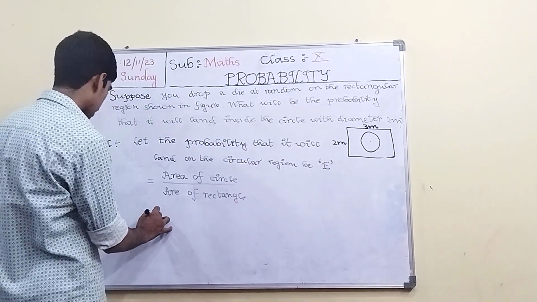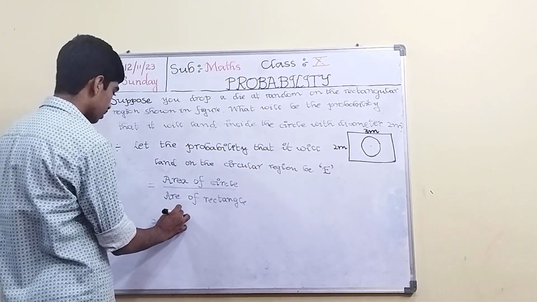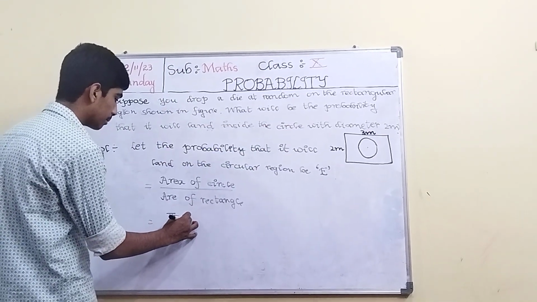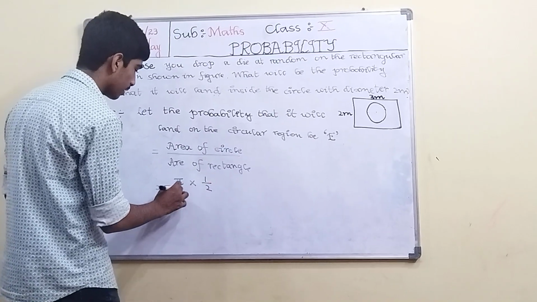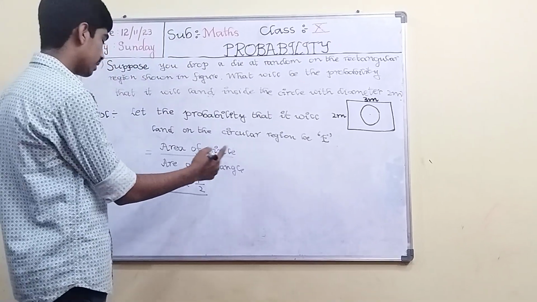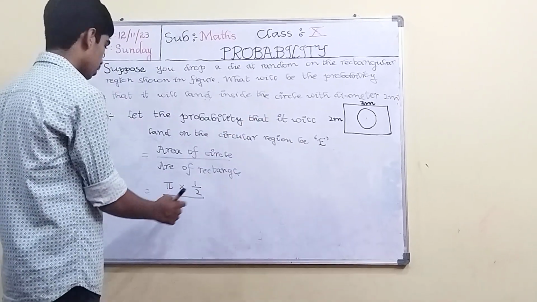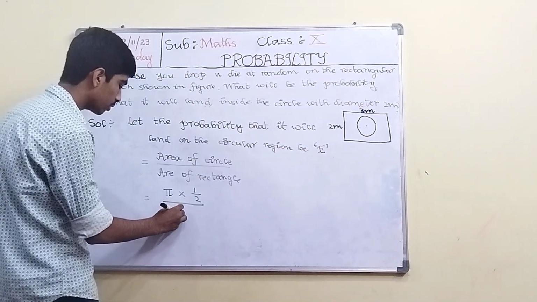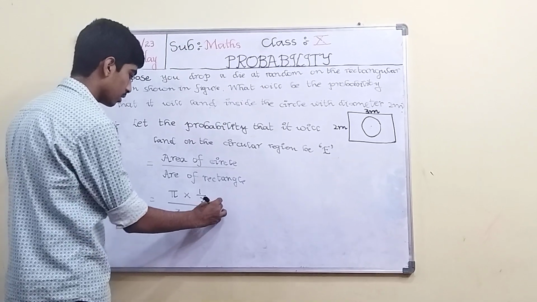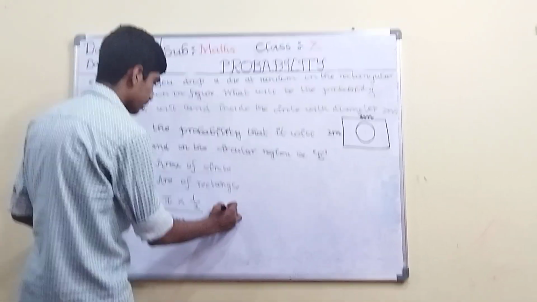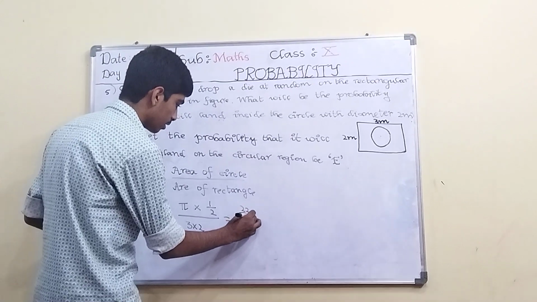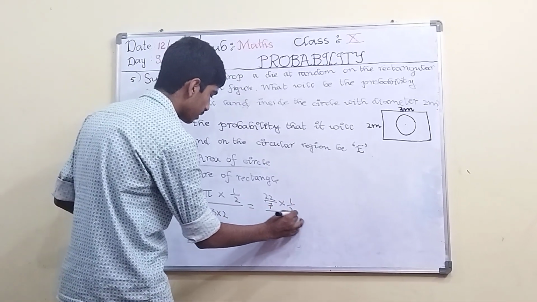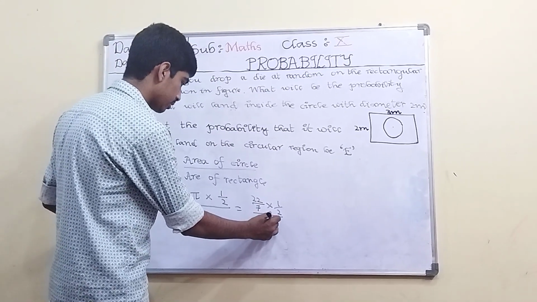So what is the area of circle formula? Pi r square. What is the r? Diameter is given as 2 meter, so radius is 1. So pi into 1 square by area of rectangle. What is the area of rectangle? Length into breadth. So what is the length? 3 meters and the breadth is 2 meters. So 3 into 2. Write pi as 22 by 7 into 1 by 2 by 3 into 2. What is 3 into 2? 6.